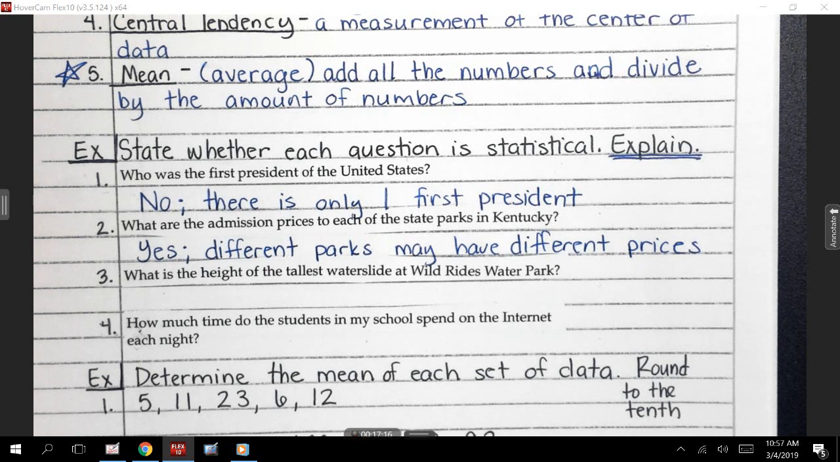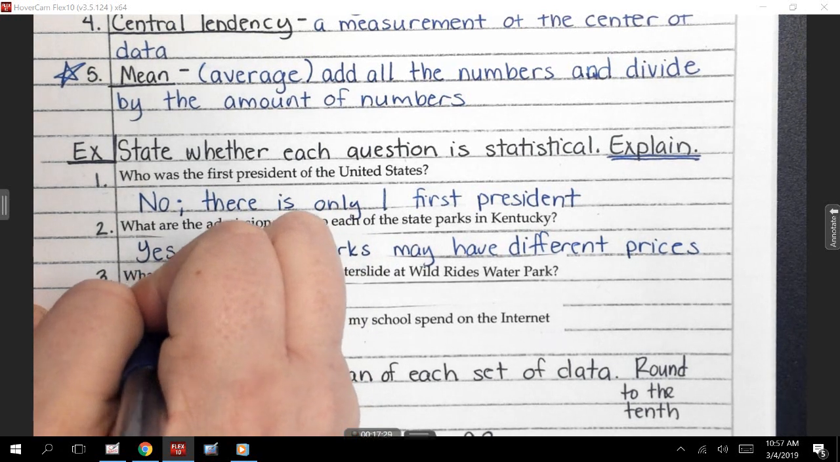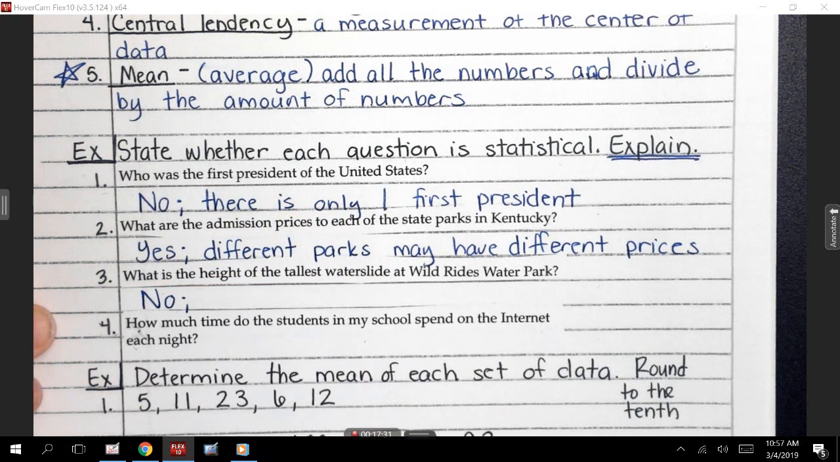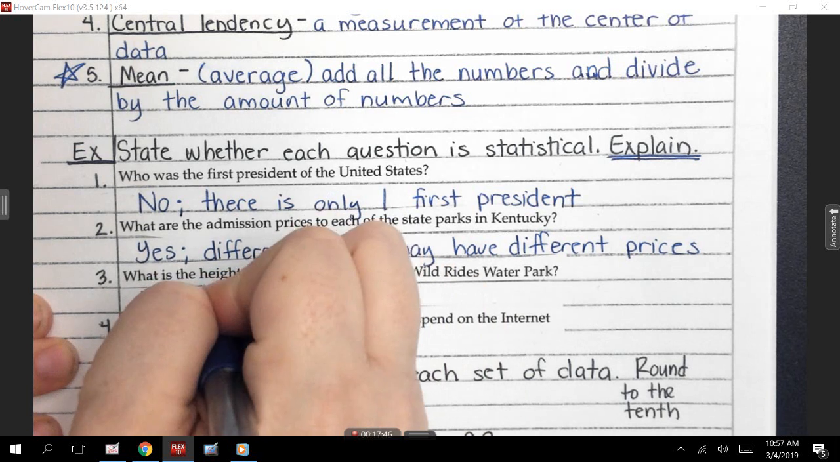Okay? On number 3, what is the height of the tallest water slide at Wild Rides Water Park? Is this statistical, yes or no? What do you think, Camilla? No. Why is this not statistical? Because when we're talking about the water slides, we're only going to talk about the one. What if I said, what is the height of all the water slides at Wild Rides Water Park? Yes. That would be statistical. Because I'm just asking about the tallest, there is one ride. So go ahead, please. There's only